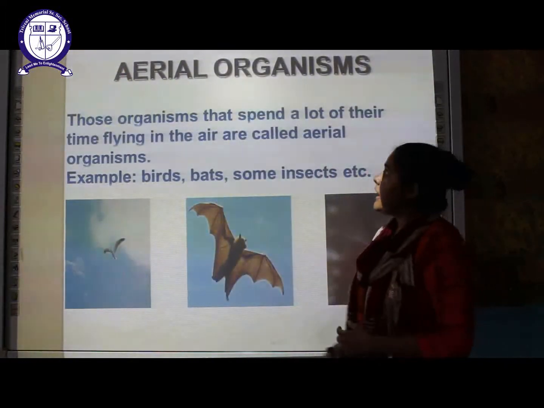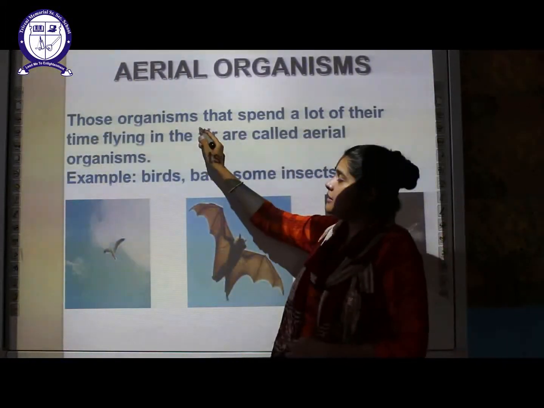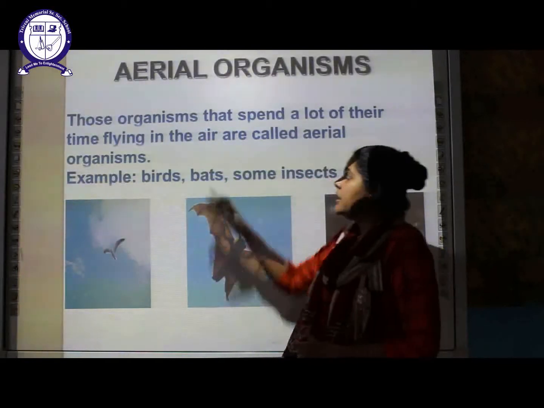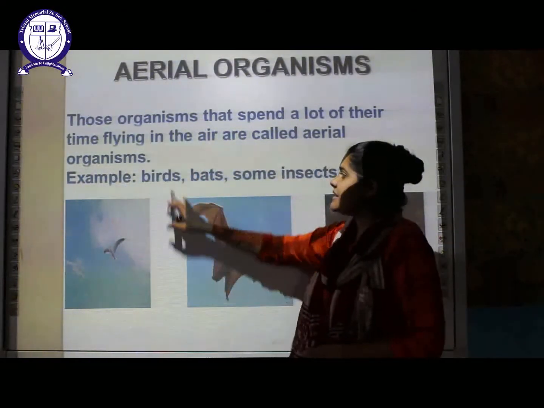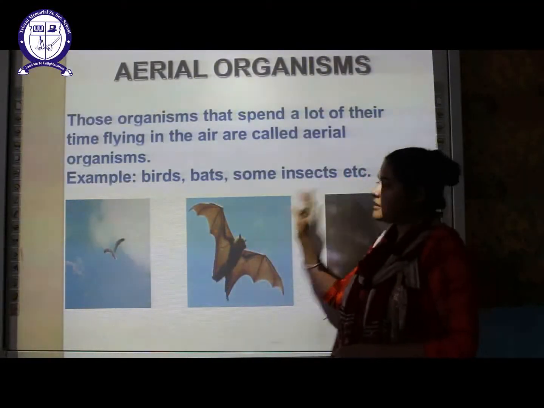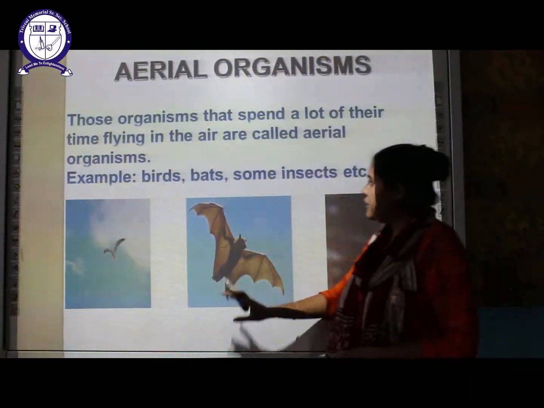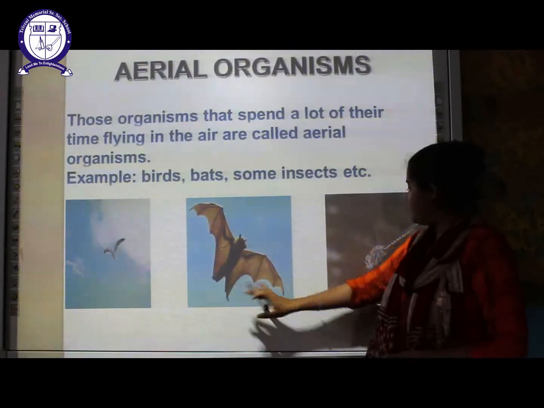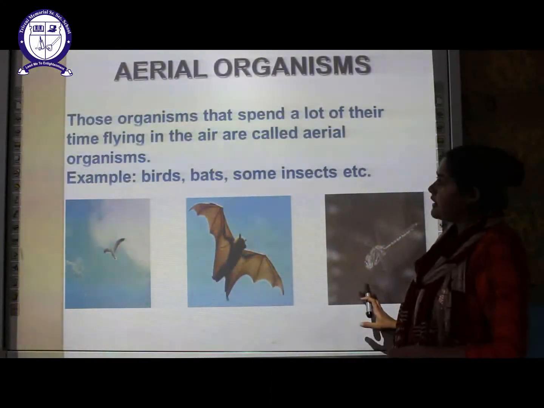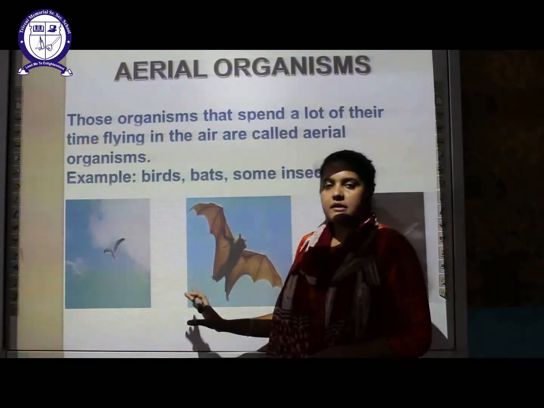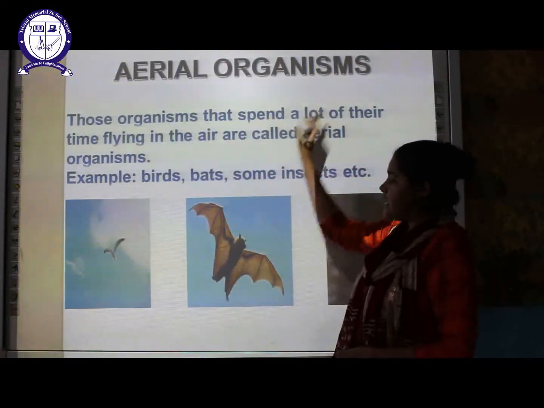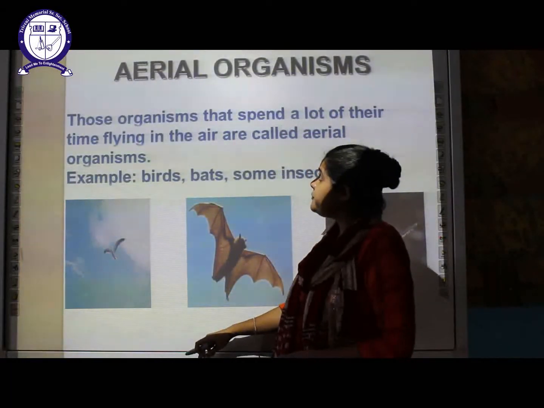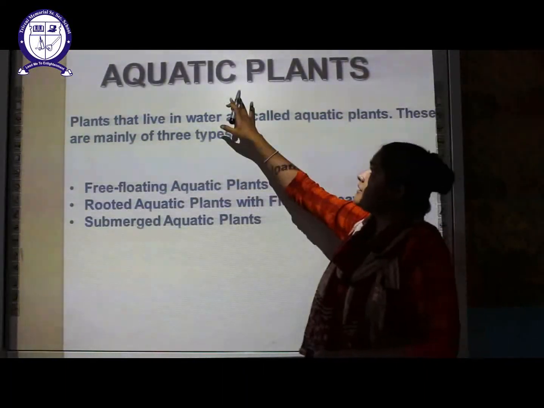The next is the aerial organism. Those organisms which spend most of their time flying in the air are called aerial organisms. Examples are birds, bats, and some insects. This is a bird flying in the sky, there's a bat flying, and there are various insects. These organisms spend most of their time flying in the air. So these are called aerial organisms. Let's move on to the next slide, that is aquatic plants.